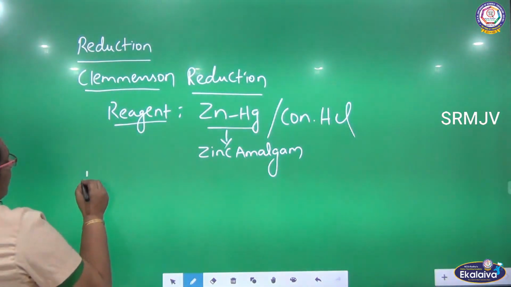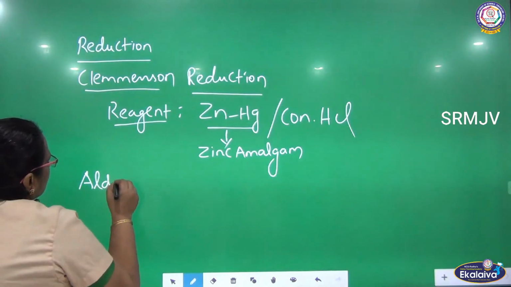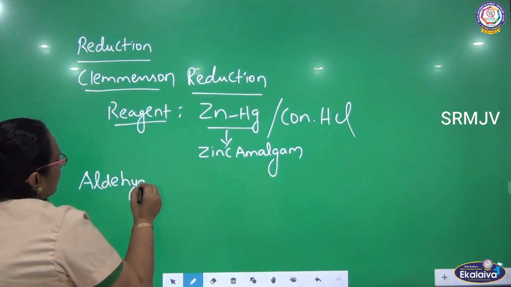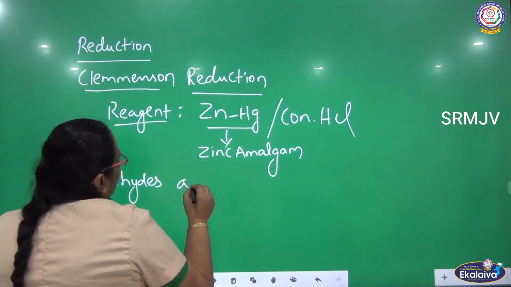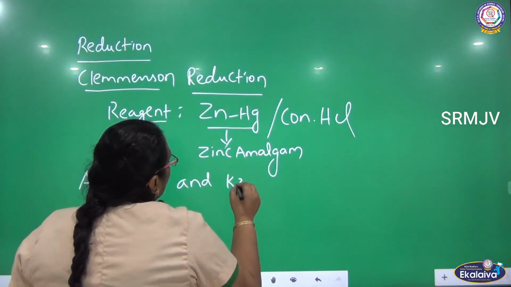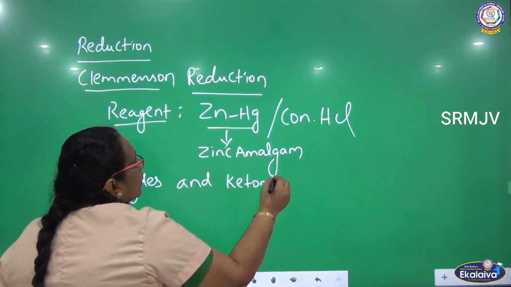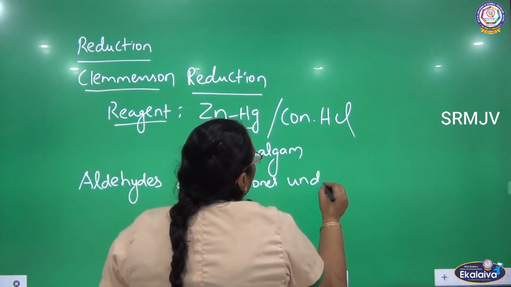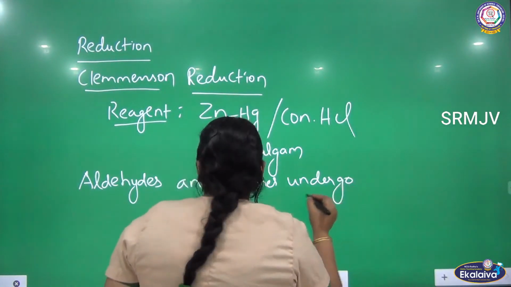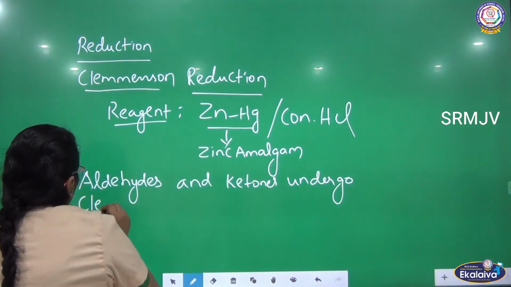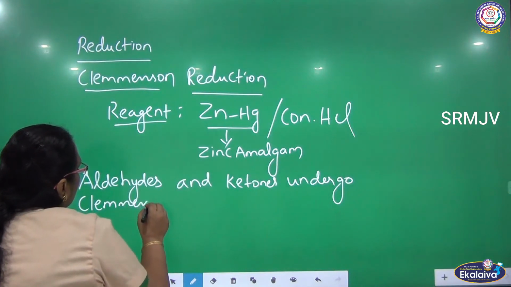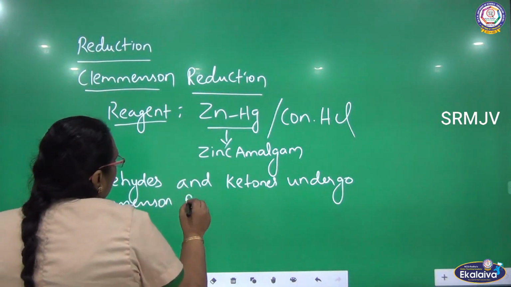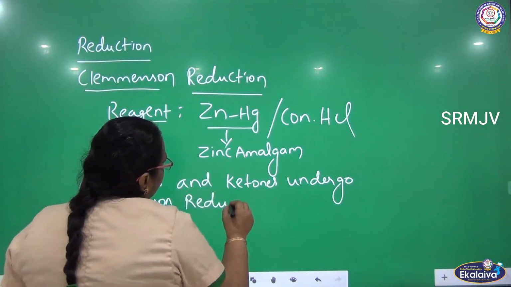Usually aldehydes and ketones undergo Clemmensen reduction to give hydrocarbons.